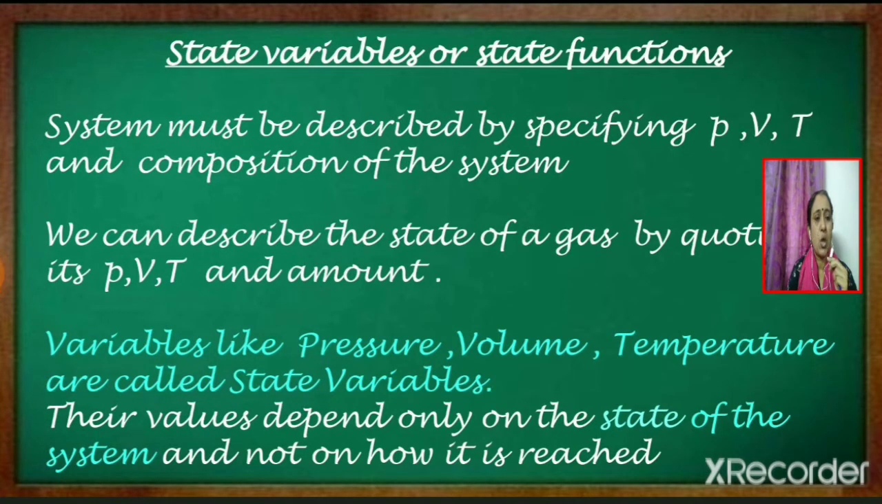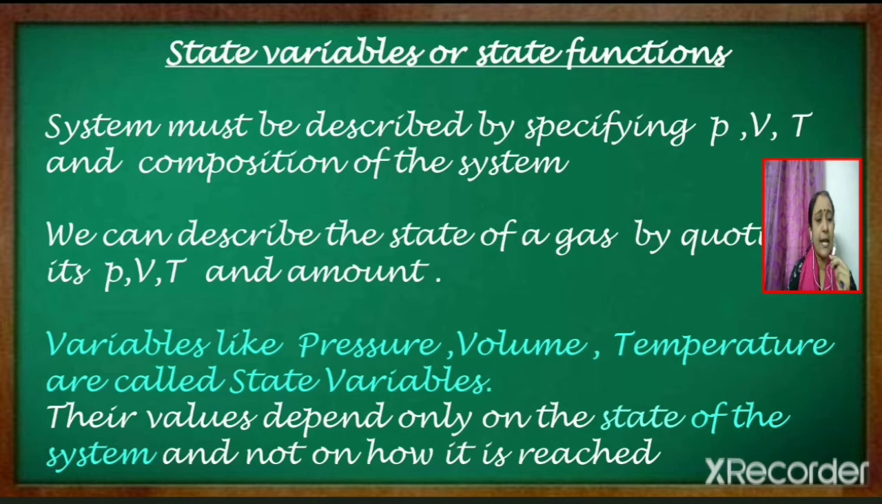State variables or state functions. A system must be described by specifying pressure, volume, temperature and composition of the system. Suppose we have a system in which a change has to be carried out. So before carrying out the change, the system will be in a particular state which can be called as the initial state. And after carrying out the change, the system will be brought to another state, and that can be considered as the final state of the system.